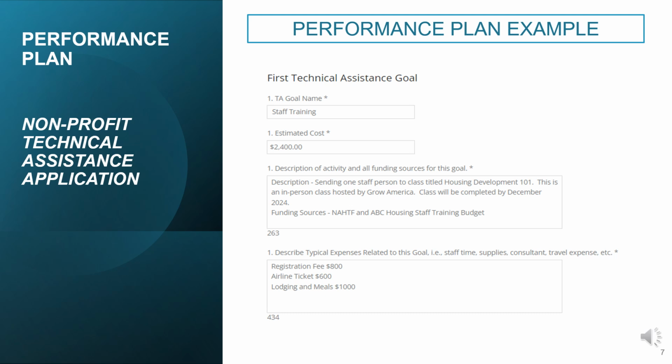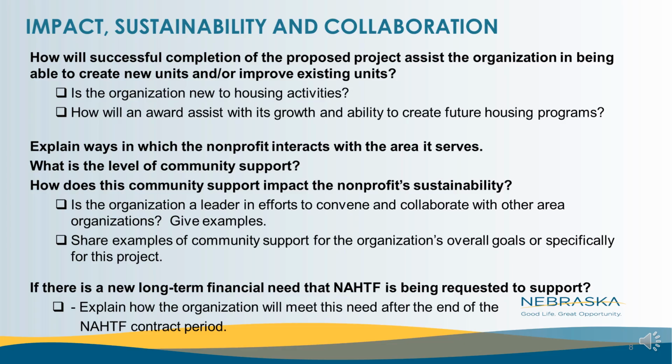The department may choose to award only some of the goals requested, or the department may suggest additional goals for completing the objectives of the proposed project. Space is provided for 7 goals. The applicant may complete as many goals as needed to address the project activities that have been selected. Keep the goals concise, measurable, and aligned with the activities that an applicant has requested funding for. The department wants to provide technical assistance awards to projects that will ultimately increase a nonprofit's capacity to make an impact on affordable housing development in their service area.